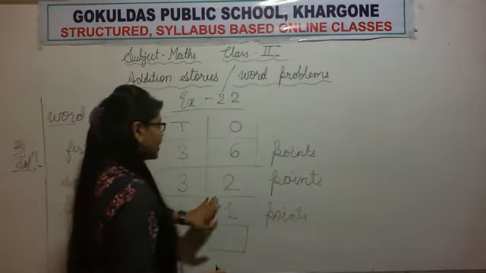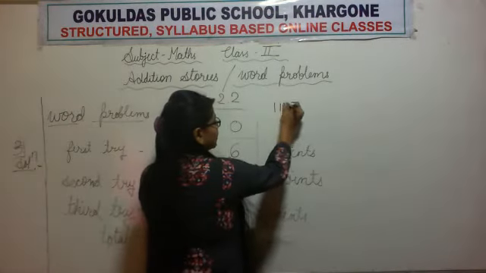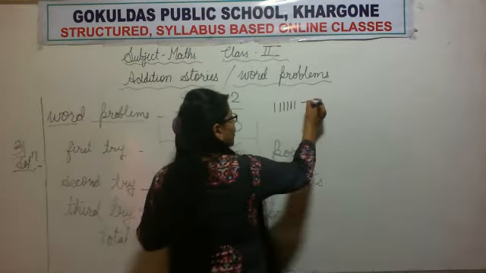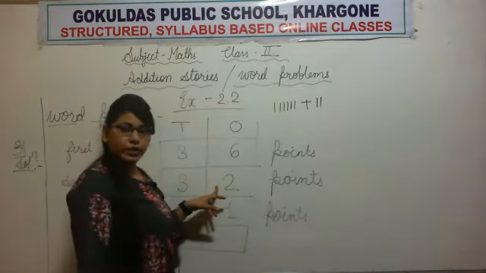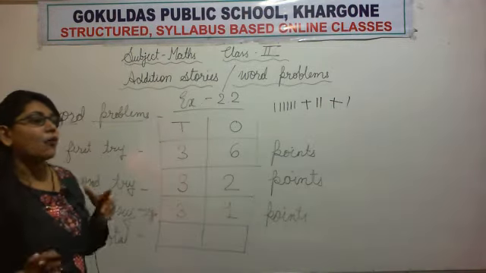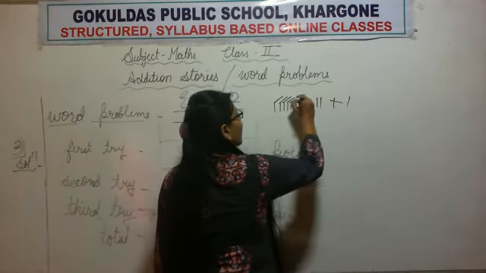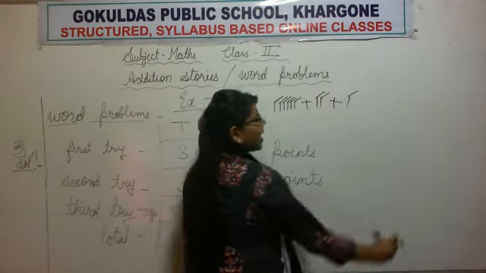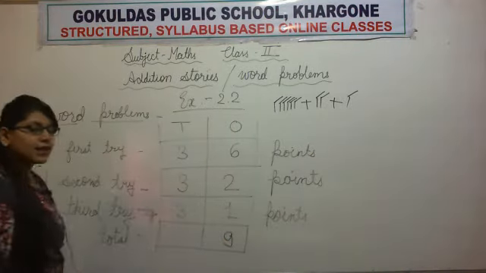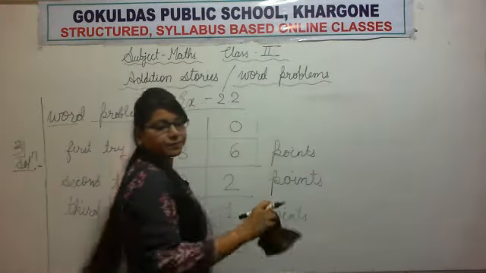We will add ones in ones, tens in tens. So first of all 6 is written there, so we will draw 6 sticks. Then 2 is there, so we will draw 2 sticks. Then 1 is there, so we will draw 1 stick. Now let's count. How many sticks do we have? 1, 2, 3, 4, 5, 6, 7, 8 and 9. 9 sticks are there, so we will write the number 9 here. Now this drawing of sticks is our rough work.